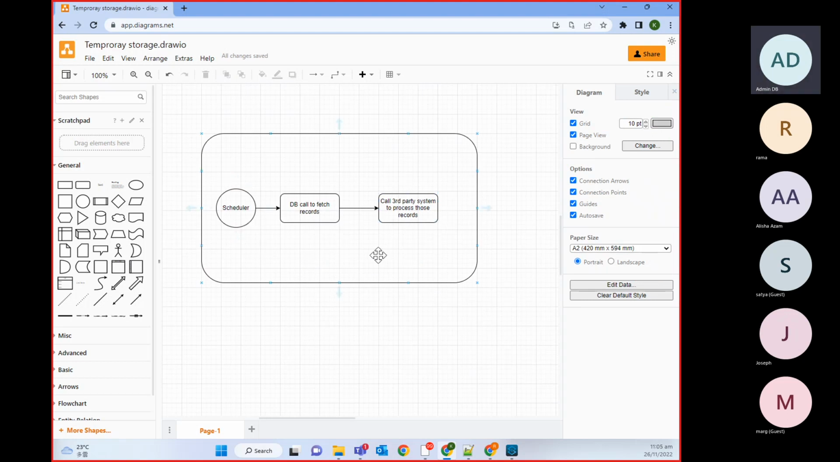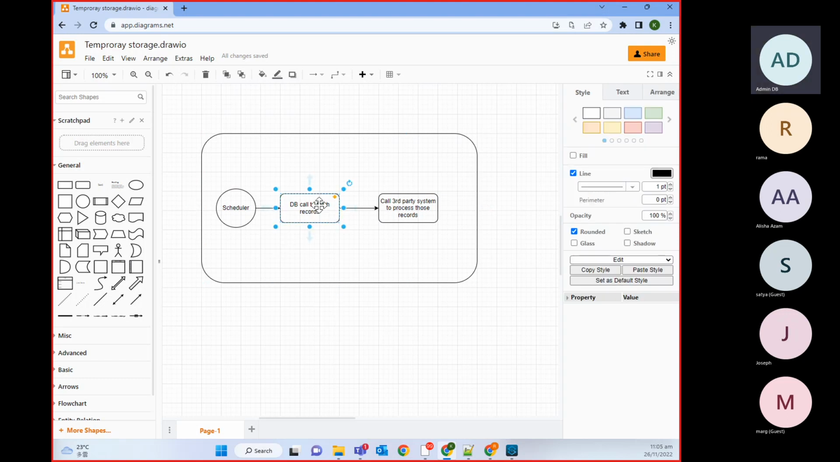Here, what I want to do, whenever I am making this DB call, I don't want to fetch all the records, I don't want to fetch duplicate records. Let's say when I run this last time, I fetched records having some transaction ID.